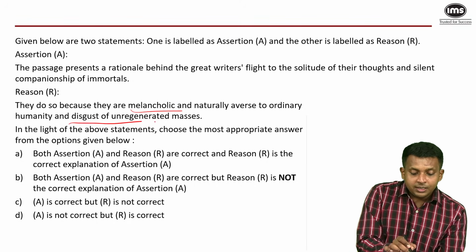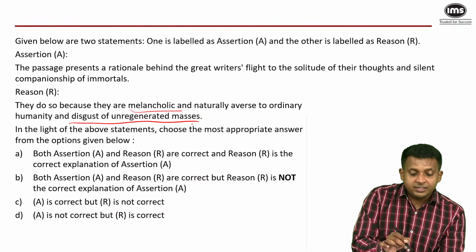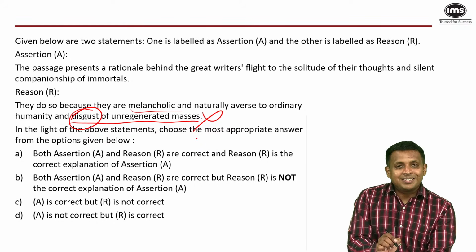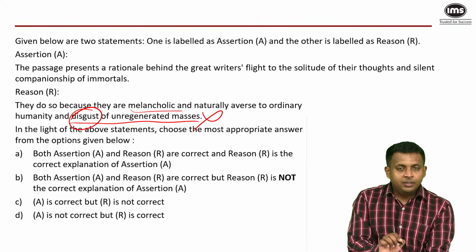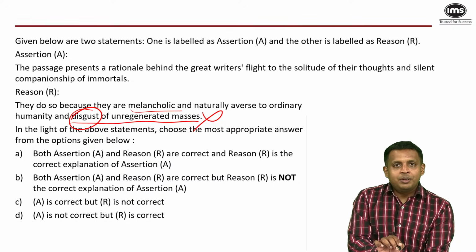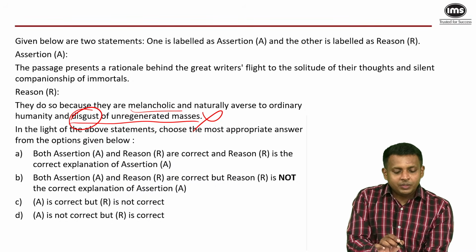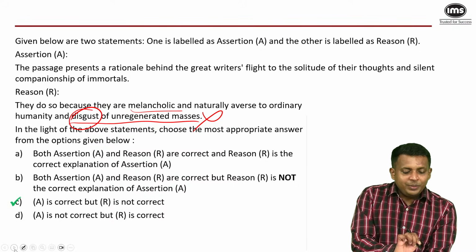But disgust of unregenerated masses, disgust, that is too strong. That is not there in the passage. They don't like their company. They like to spend time with like-minded people or in solitude, but they don't like the company of ordinary men, but they're not disgusted by them. So my answer has to be A is correct, but R is incorrect.